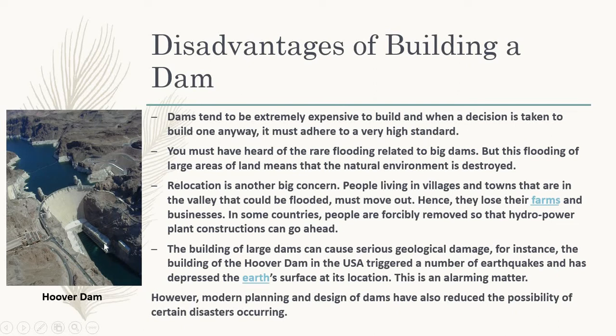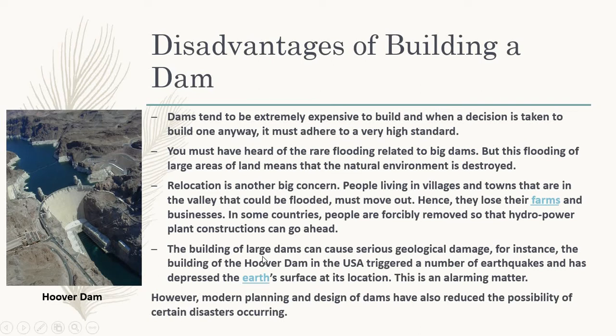Another concern is that in some countries people are forcibly removed so that hydro power plant construction can go ahead. This means that to build the dam, in many countries they remove the people who are living in this area. This is also a concern, and a disadvantage of building a dam.